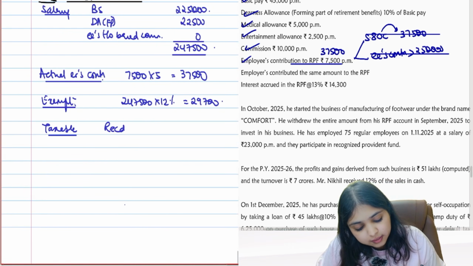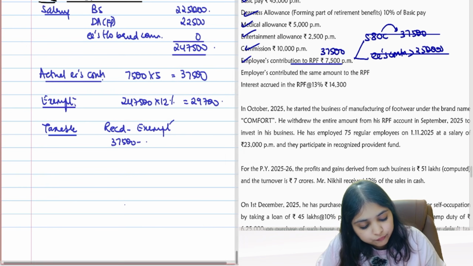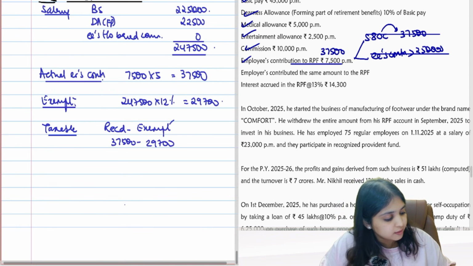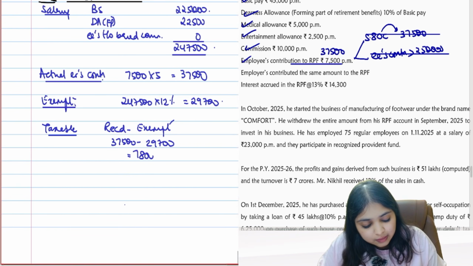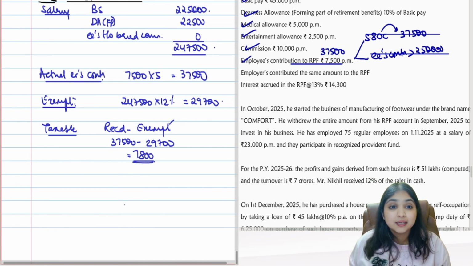So what's your taxable contribution? Taxable will be received minus exempt. We received 37,500, out of which 29,700 is exempt. So what will be taxable? Your balance 7,800. This will become taxable.